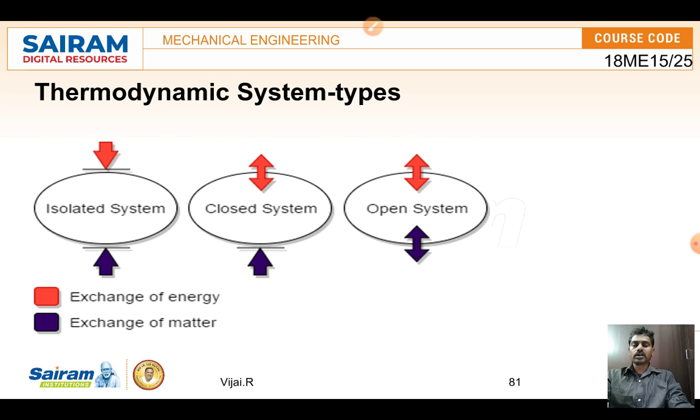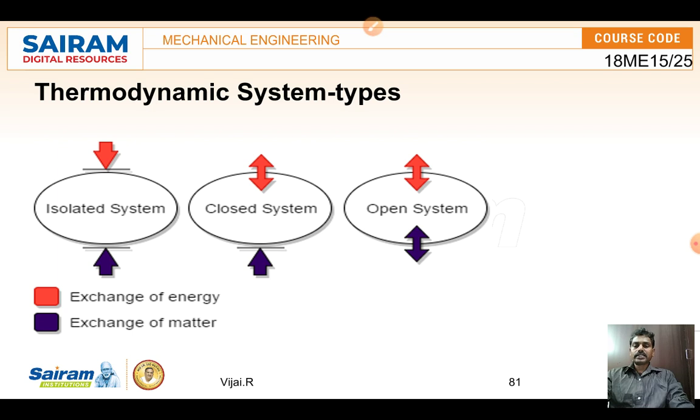There are three very important types: open system, closed system, and the third one, isolated system. What is a system? A system is an area or region we take for the study of heat transfer.